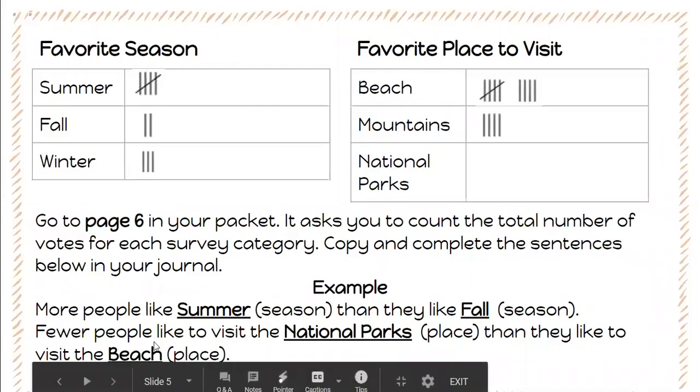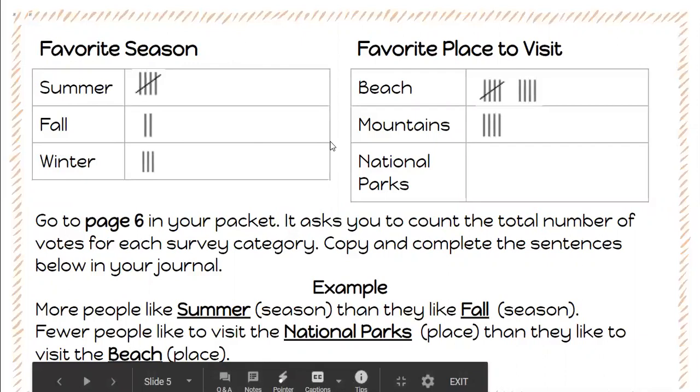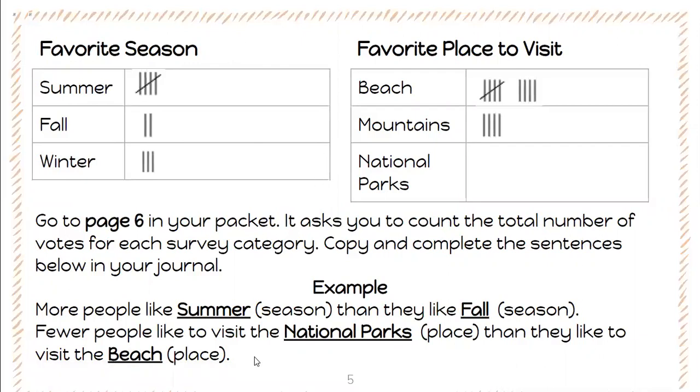Fewer people like to visit the national parks than they like to visit the beach. So you're using your tally charts from both favorite season and favorite place to visit in order to fill in these sentences into your math journal.